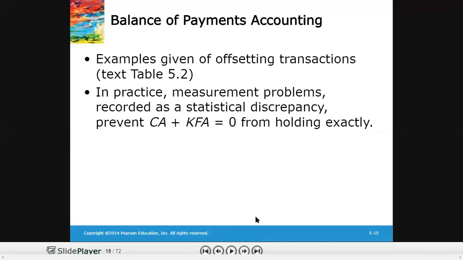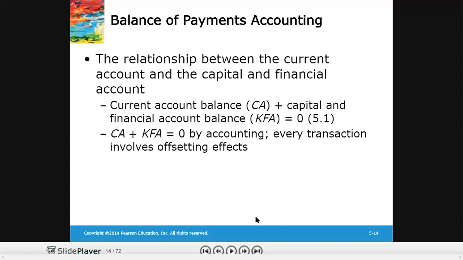So we defined this using an example. We said that suppose Pakistan is a home country and China is a foreign country, right? So let's take the example of Pakistan and China. If Pakistan is, let's say, exporting $100 goods to China, right? So there would be an inflow of funds from China to Pakistan, and Pakistan's current account will increase by $100. But China's current account would decrease by $100.